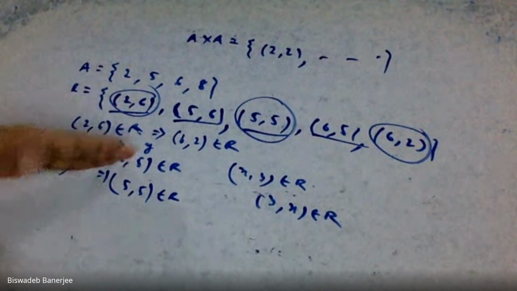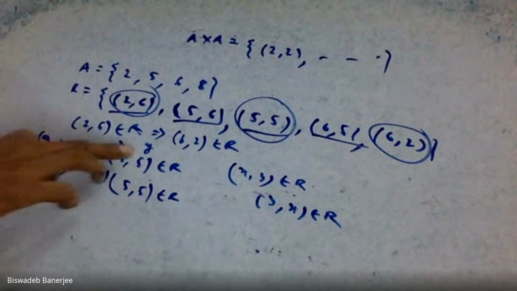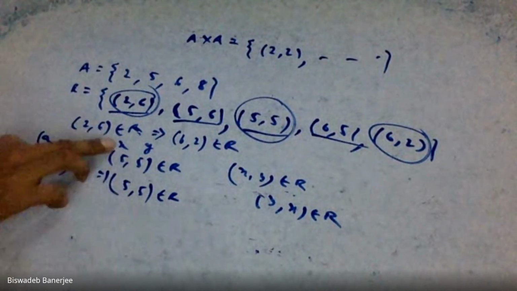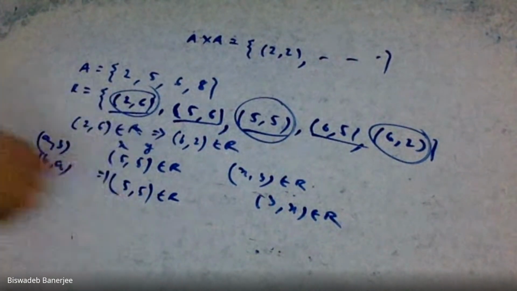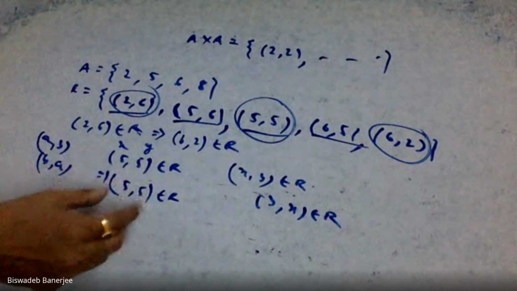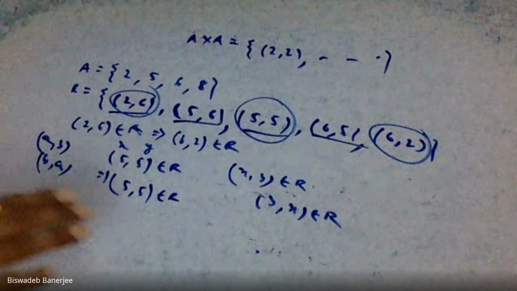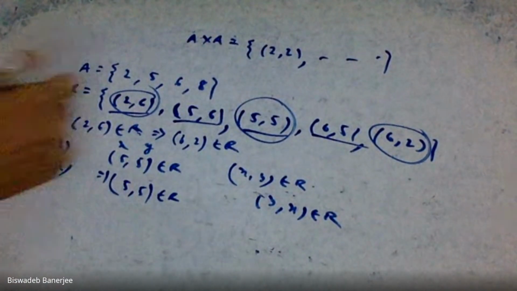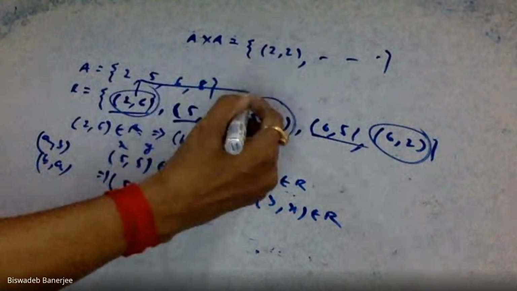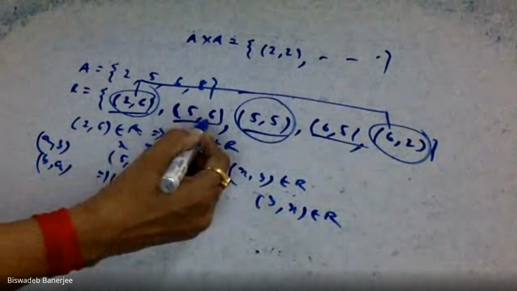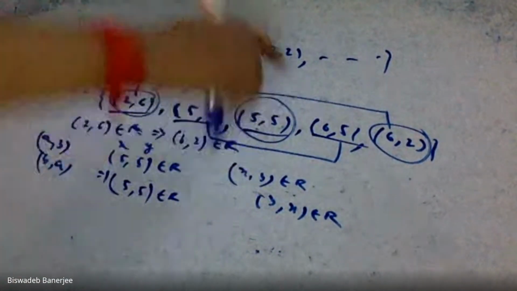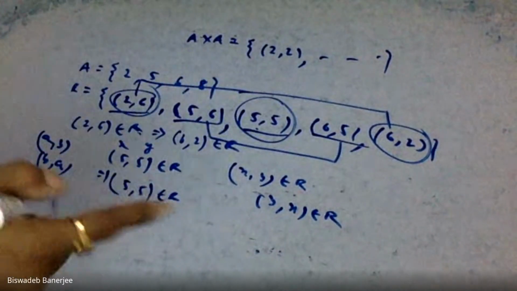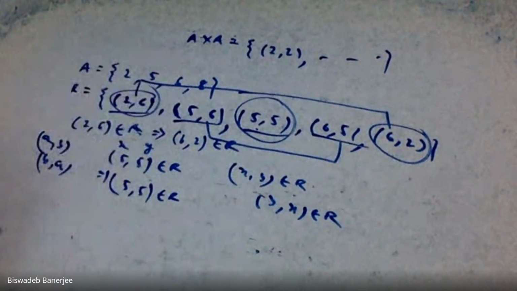We are interchanging the positions of x and y. Here, y is 5, x is 5. So if (5, 5) is (x, y), then (x, y) interchanged is also (5, 5), and this (5, 5) is also present. That means yes, it is a symmetric relation. Because (2, 6) is present, (6, 2) is also present; (5, 6) is present, (6, 5) is also present; and (5, 5) means again (5, 5) if we interchange x and y. So this relation is symmetric.